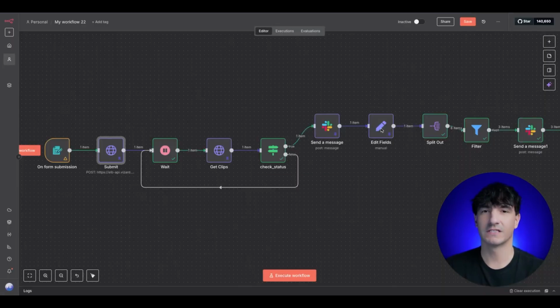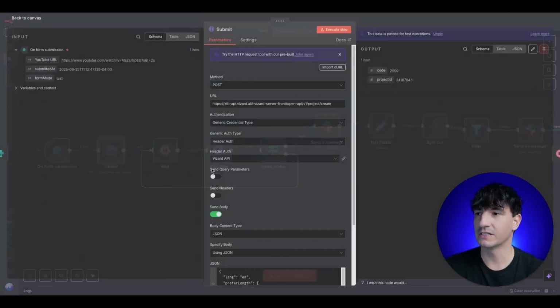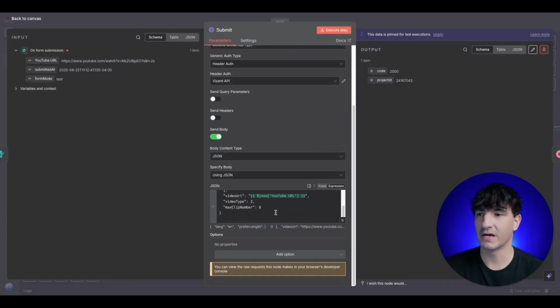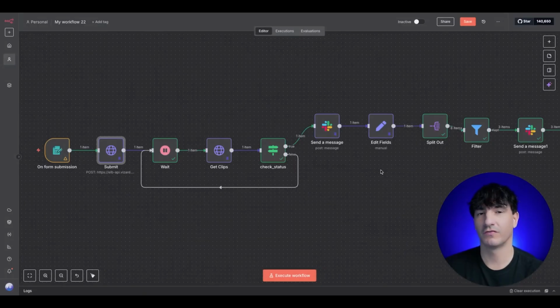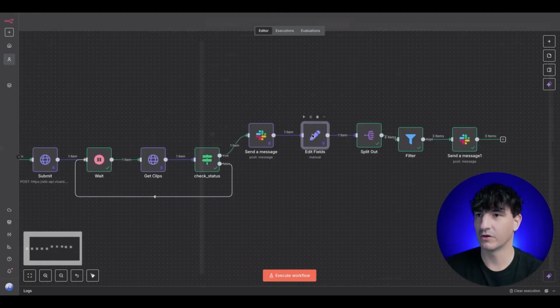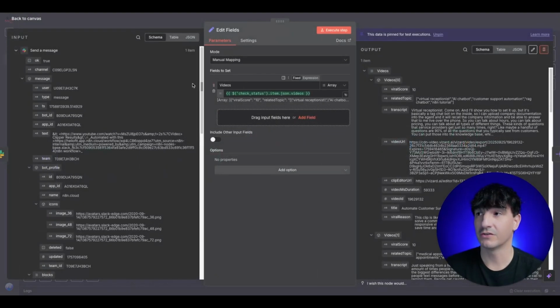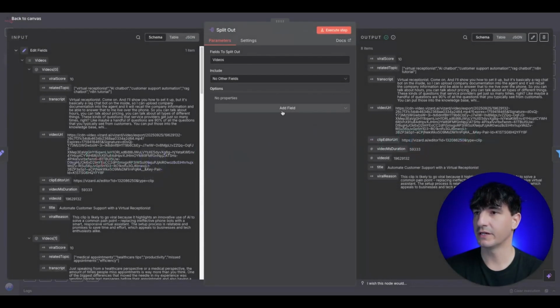The next node we have is the edit fields node. This is simply because we were going to split out the videos that we get and just accept the most viral ones. So in the submit node, here in the JSON body, we're getting a max number of clips of 8. So this will filter off, okay, does this meet the virality criteria or does it not? And so in here, we'll do the videos array. Here we have the split node, and we're just doing the videos.